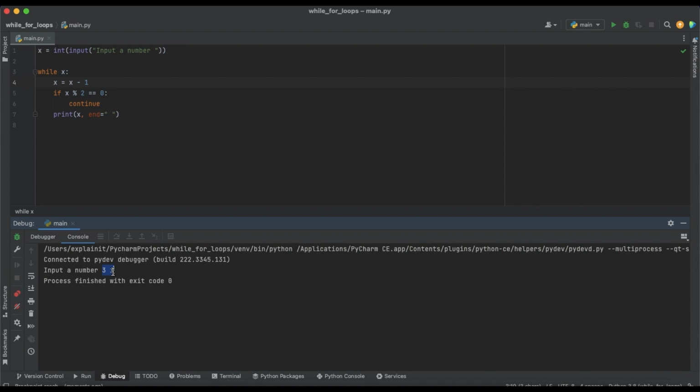Now let's review the break statement. The break statement causes an immediate exit from the loop.